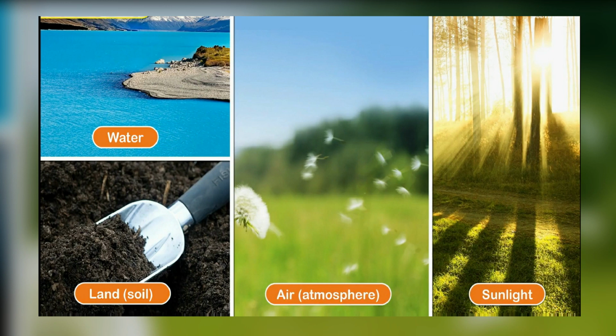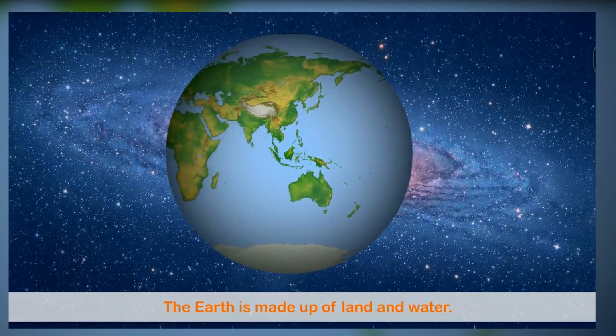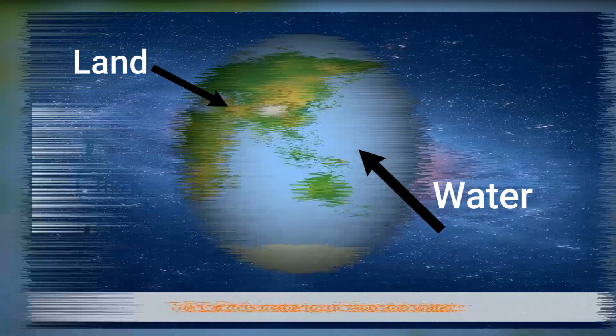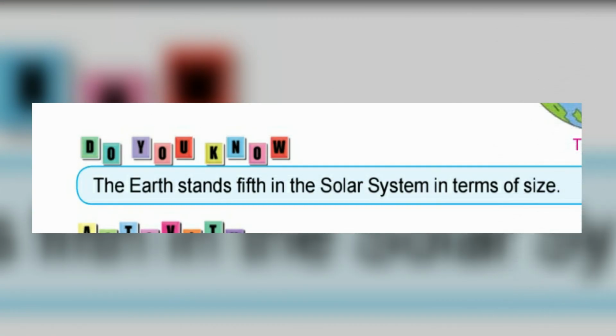This is largely because of the presence of water, land, soil, air, that is the atmosphere on it, and the right amount of sunlight reaching it. Observe the picture, the earth. The green colored surface is the land and the blue colored is water. Do you know Earth stands fifth in the solar system in terms of size?